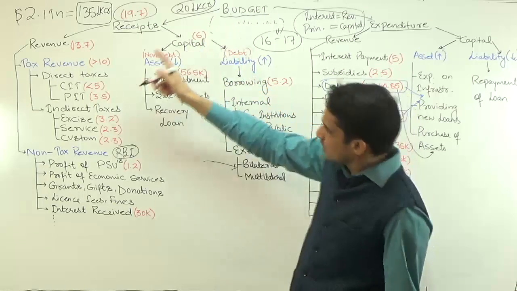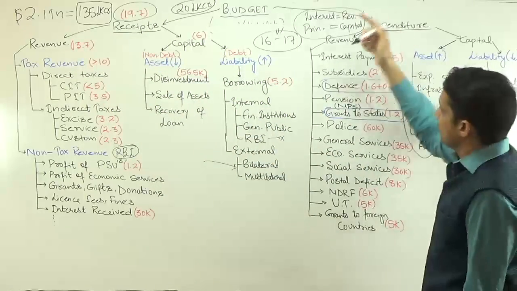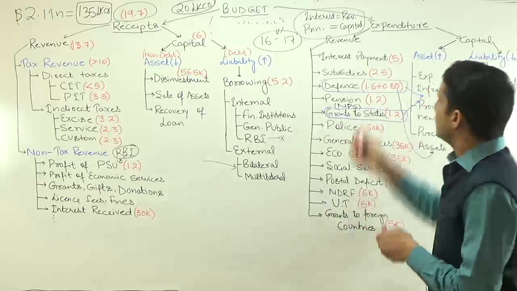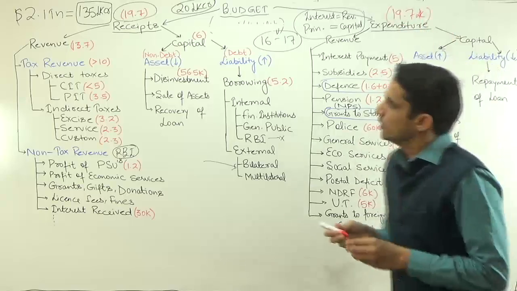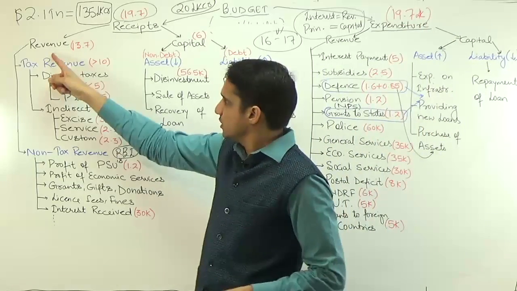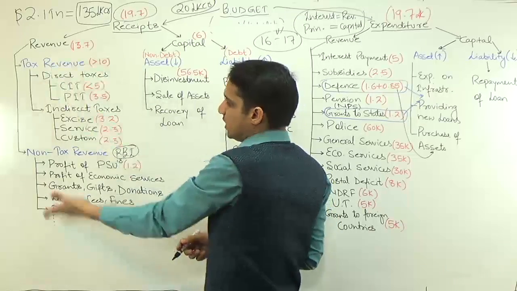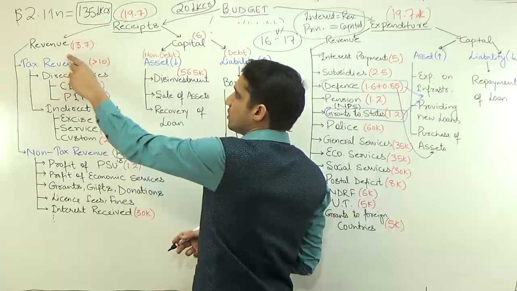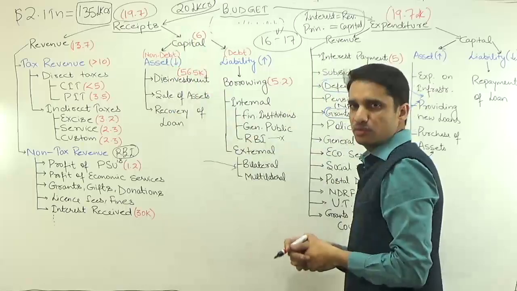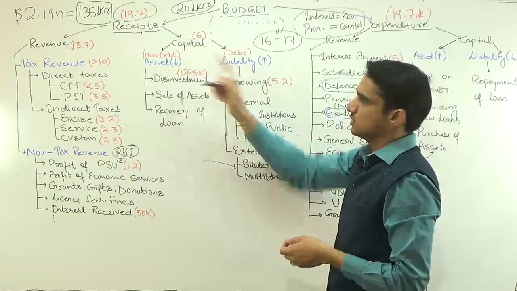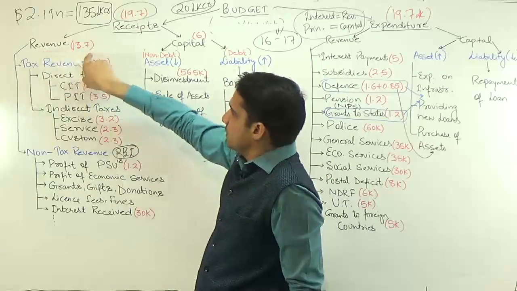Under this, the total receipts will be equal to the total expenditure, so here also it will be 19.7 lakh crores. Sorry, in case of revenue receipts, it will be 13.7 lakh crores. So the money through tax and non-tax being collected by the government is 13.7 lakh crore. The rest of the money the Union government has to borrow, or sell the assets. Only two options are there. So under revenue, 13.7 is there.